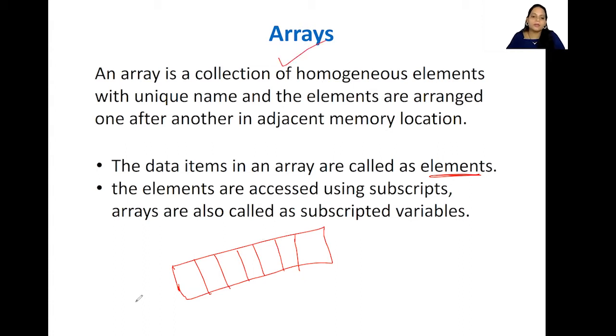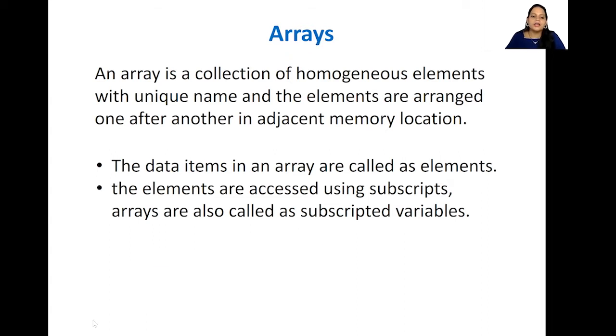When we group them, suppose I give the name A, I am going to have a subscript here. Always remember arrays start with 0. So this is going to be A of 0, this is A of 1, this is A of 2, this is A of 3, etc. Each element is called an element of this particular array, or a subscripted variable of this array.